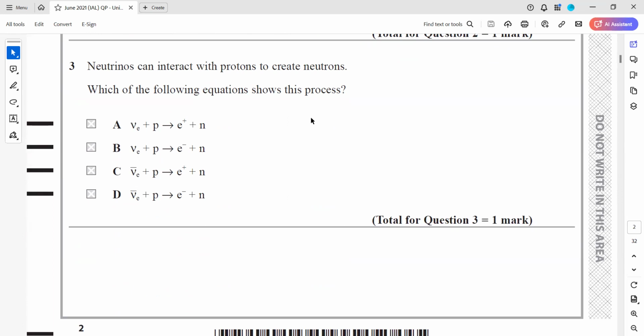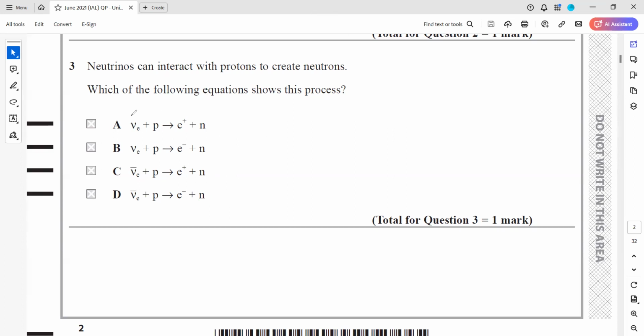Neutrinos can interact with a proton to create a neutron. Which of the following equations shows the process? So first thing, whenever you want to check, charge should be conserved. This is plus, here also plus. So here charge is conserved. Here plus, here my charge is not conserved. Here plus and plus, charge is conserved. Here negative and positive charge, because this is neutral, so charge is not conserved. So either we can have A or C. Other options are not conserved, so either A can be an answer or C.